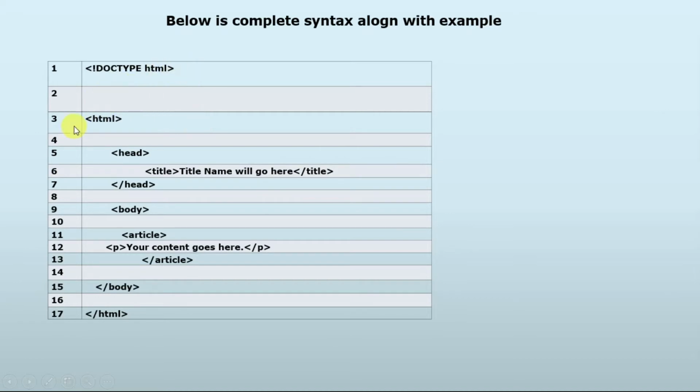Doctype html, head, title will go here, and head close, and body. Inside the body there is an article tag, and here paragraph p, your content goes here, and paragraph close, article close. With the help of the browser we can get a better explanation of this.